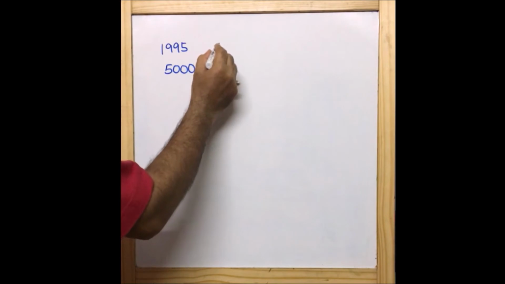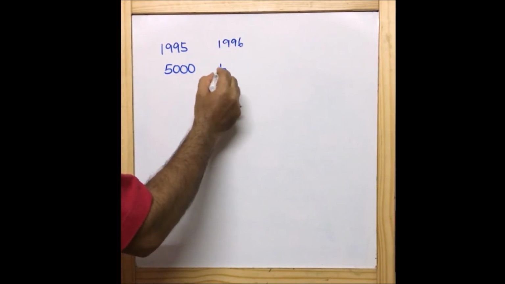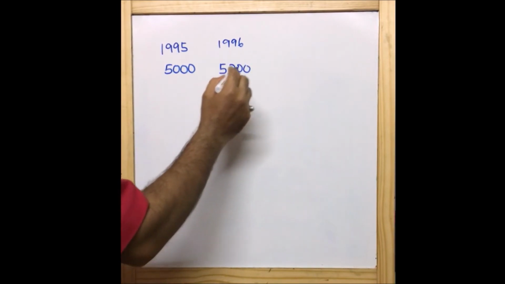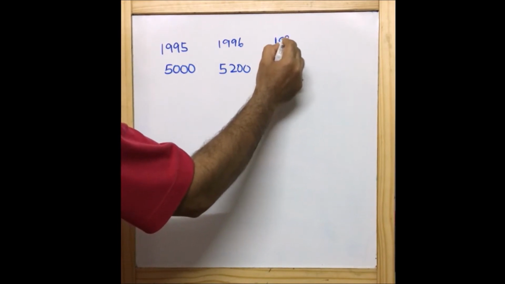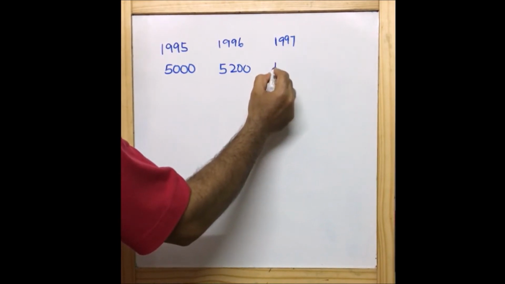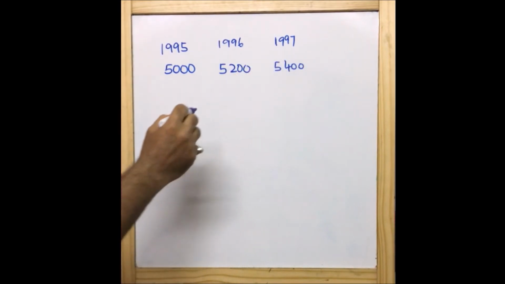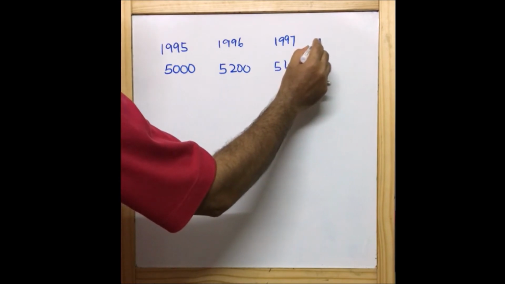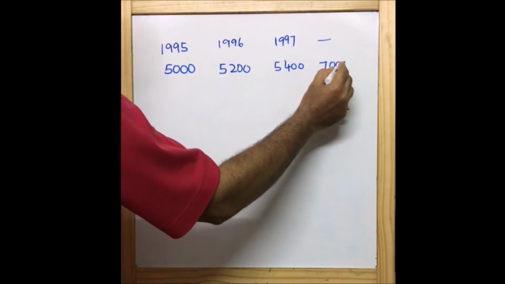So in 1996, the salary will be 5,200. In 1997, the salary will be 5,400. And at the end, in some year we don't know, we are going to find out, his salary became 7,000.